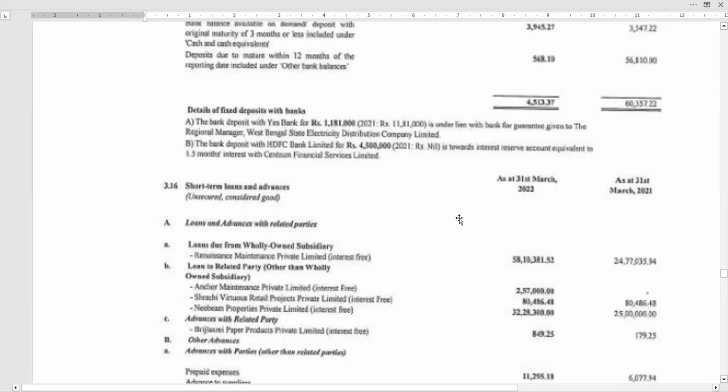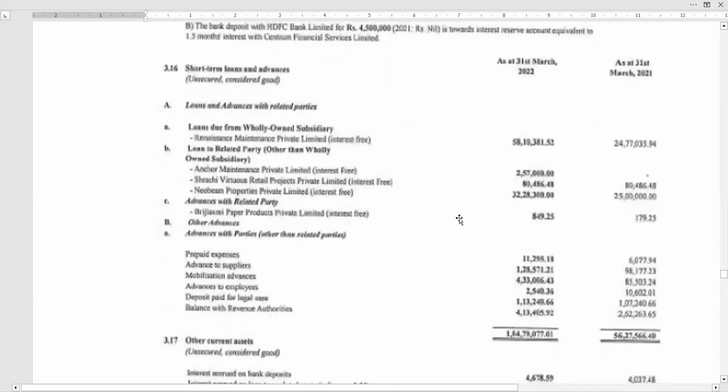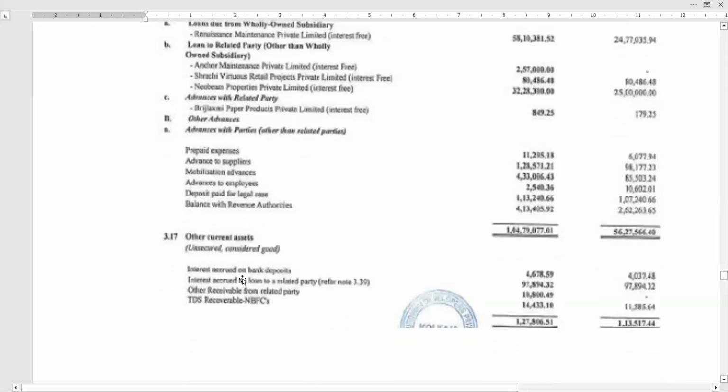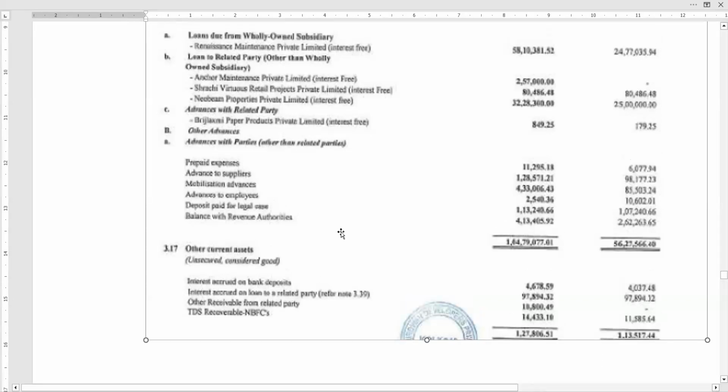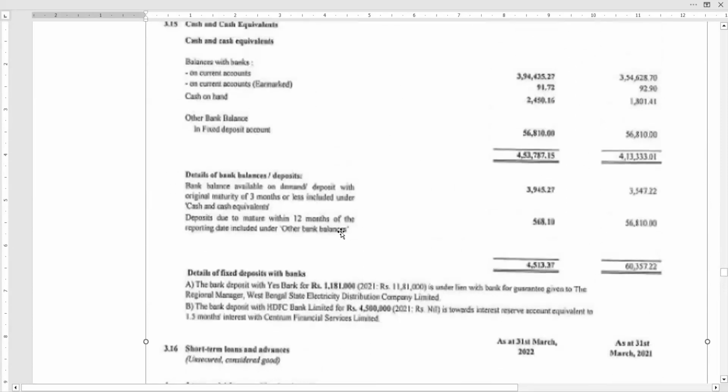Okay. Now coming to short-term loans and advances with related parties: loans due from wholly owned subsidiary, loans to related parties, advances with related parties, other advances. Now other assets, other current assets, see what they have shown. Interest accrued on bank deposits, interest accrued on loan to related parties, other receivables from related party, TDS receivable from NBFC. Did you observe this? Did you see this TDS receivable from NBFC? Why will NBFC pay the TDS to him? Either they had deposits with NBFC. So let us see cash and cash equivalents, whether they have got any deposits.